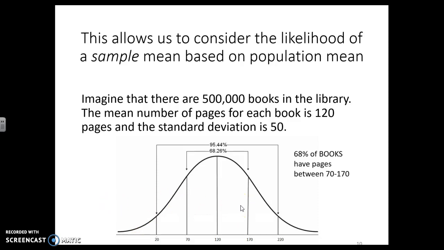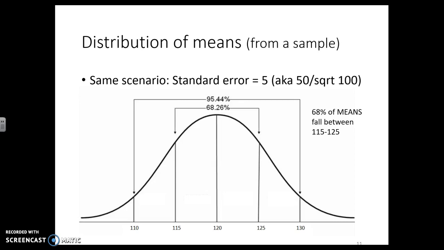So we take the same scenario, but adding standard error. So I just calculated the standard error, so 50 divided by the square root of 100 is 5. And I changed my units because now we're talking about mean scores. So the picture looks the same, but I'm talking about a completely different unit of analysis. So here I have 5 up, 5 up, 5 down, 5 down. So 68% of the means should fall between 115 and 125. So if I go into this library and I grab 100 books, I would expect the mean page number of those books to fall right in here.